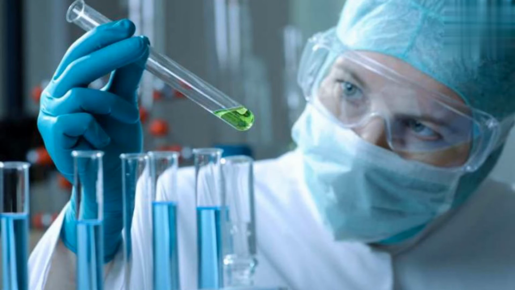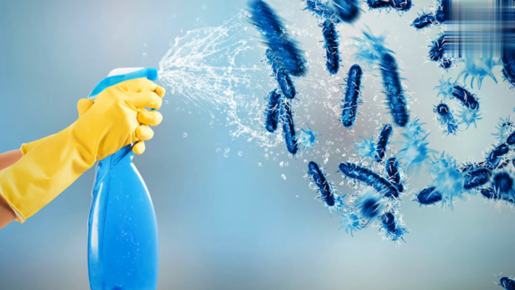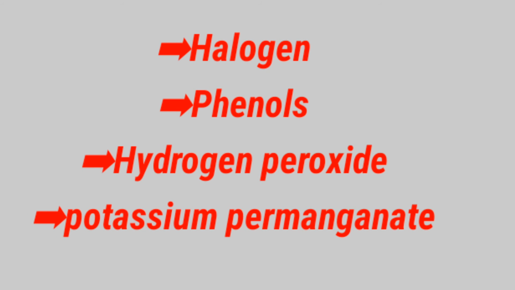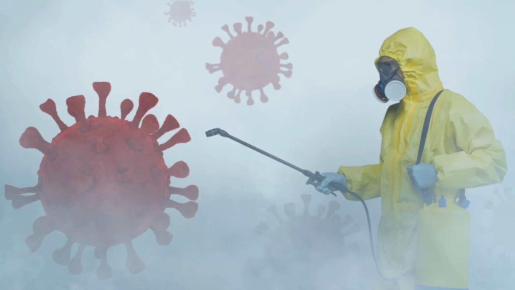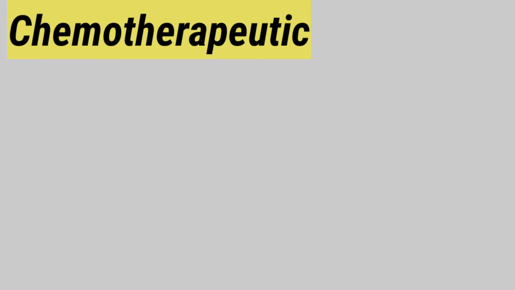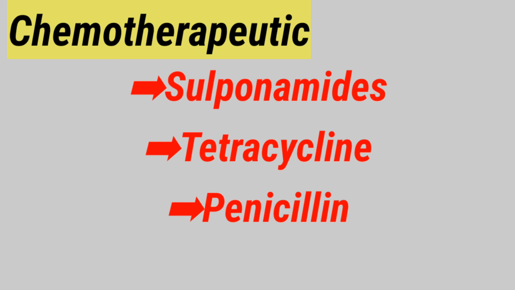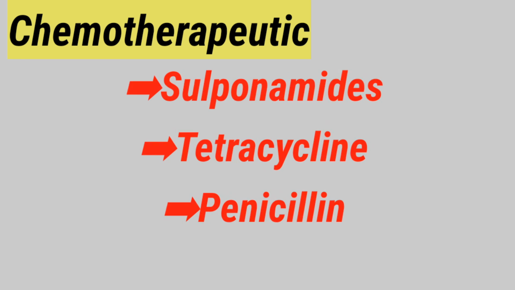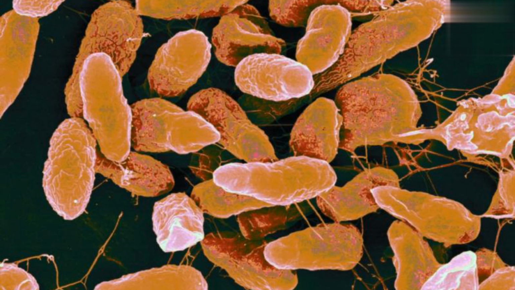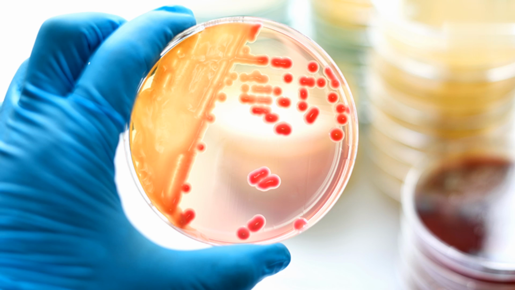Some of the most important chemical agents used for disinfection are halogens, phenol, hydrogen peroxide, potassium permanganate, alcohol, formaldehyde, etc. Different types of chemical agents are used for disinfection. While in chemotherapeutics, we use sulfonamides, tetracycline or penicillin to control the bacteria or microorganisms which are present in living cells or living tissues.